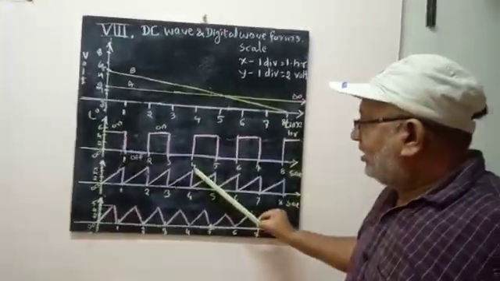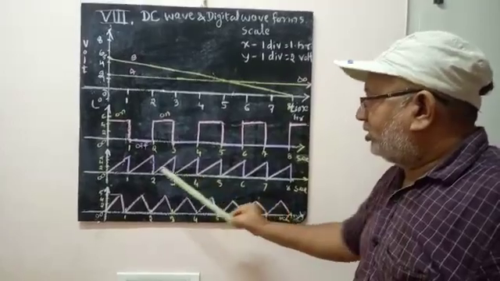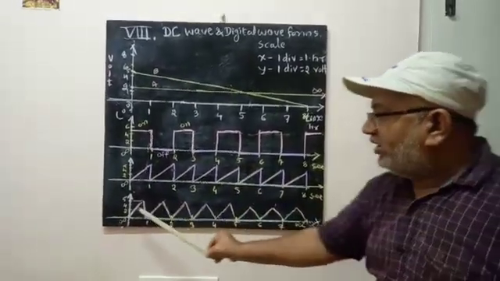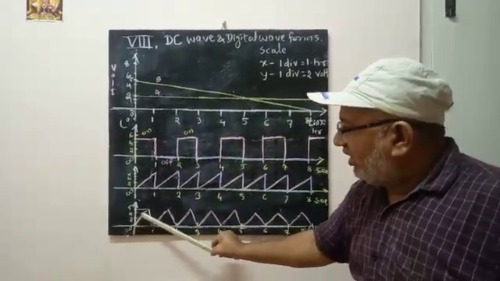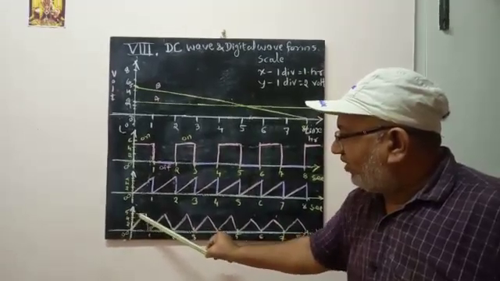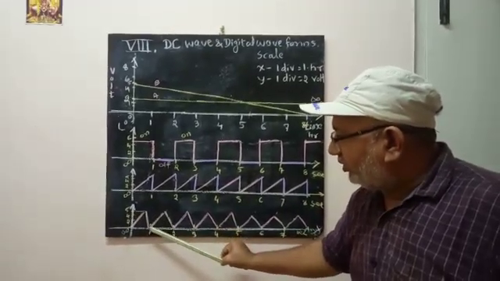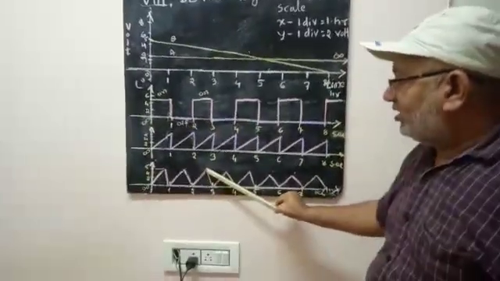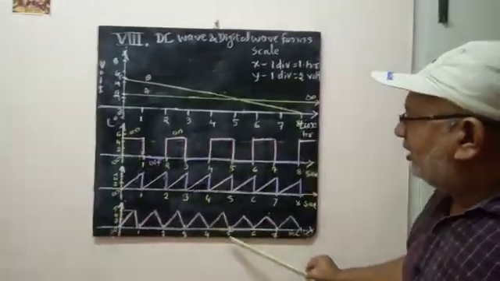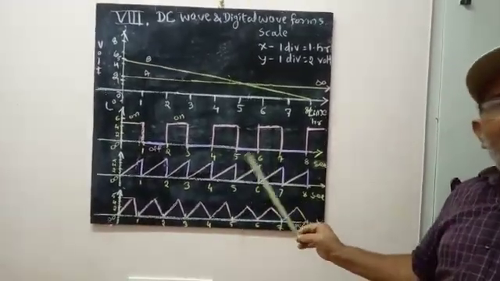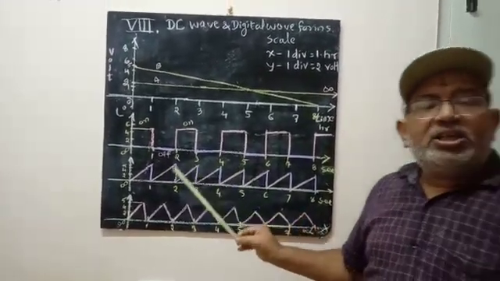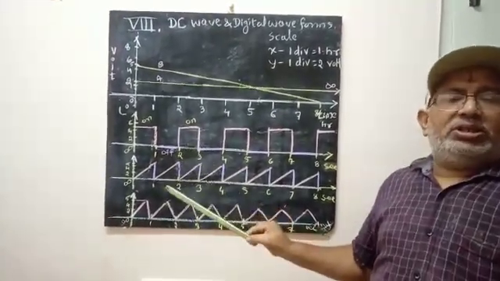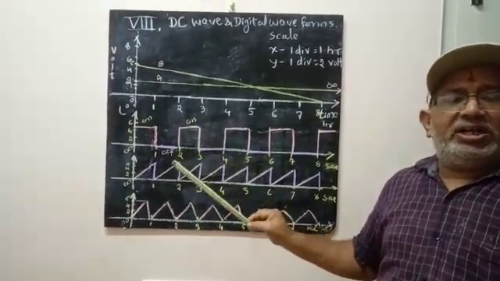The sawtooth wave gradually increases to 5 volts, gradually drops, gradually increases, gradually drops. These waveforms are required in digital instruments in electronics. You will learn in higher standards, children.